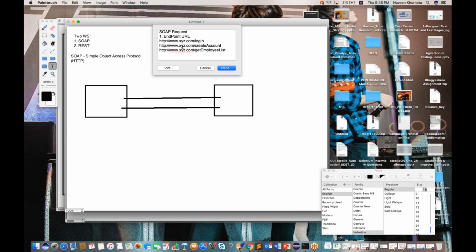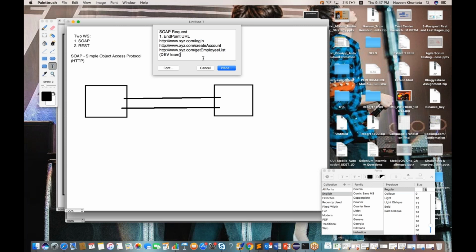So who creates such URLs, and what is our responsibility? It's not our responsibility. This is done by the development team. The development team will create all these web services, the concept and the logic and everything. They will share these URLs with us, and then we have to test them. We will hit this URL, get the response, and check whether we are getting the correct response or not. So it's the development team's responsibility.